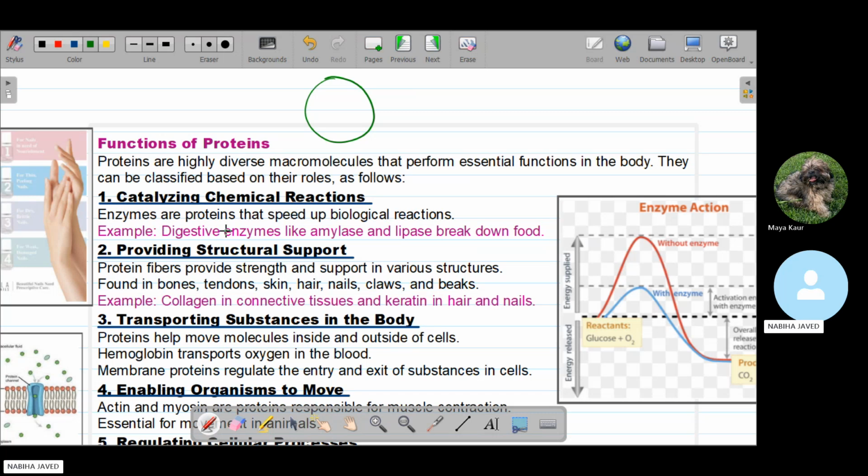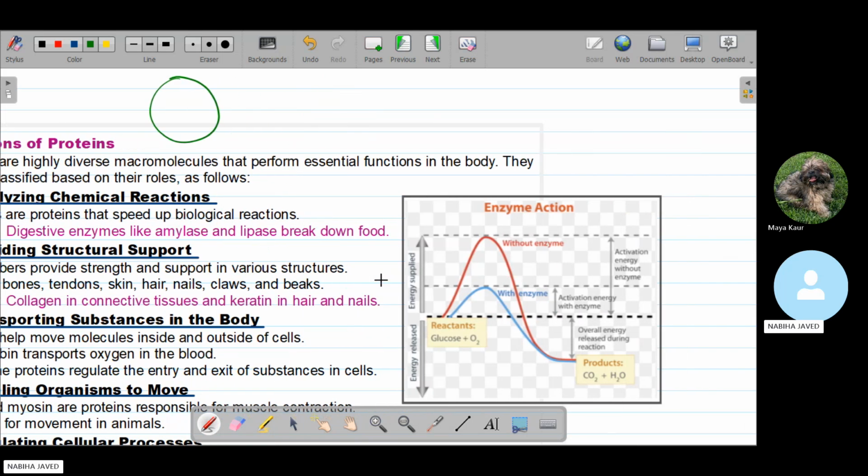So enzymes are proteins that break down chemicals into the smallest parts, and they speed up the biochemical reaction. For example, digestive enzymes like amylase and lipase break down the food. So enzymes are the proteins that help in biological reactions.